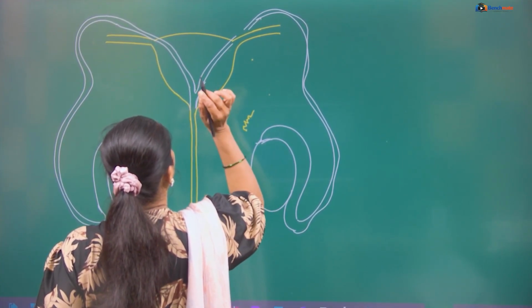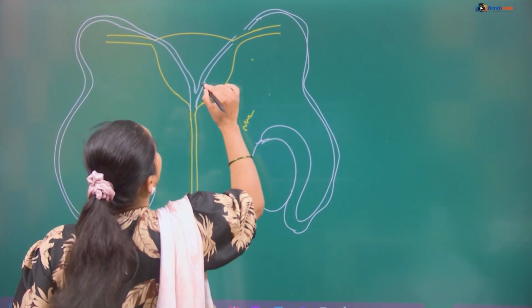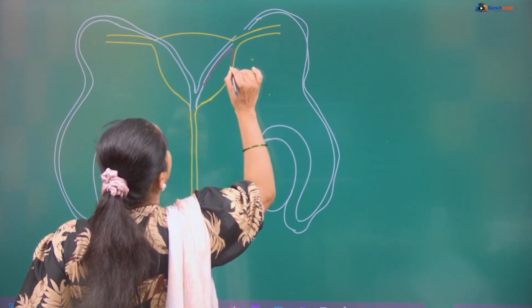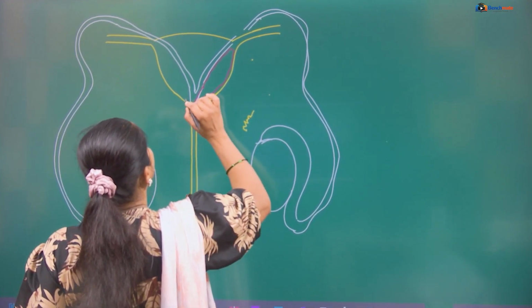Then further make a leaf-like structure, and the duct should be connected to this.